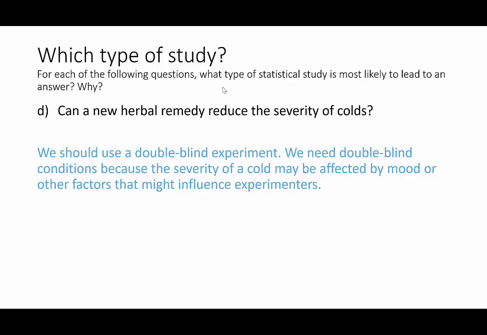That's called a bias. You want to make sure that they're not thinking, well, they seem better, and I know that they're taking the drug, so clearly the drug is working. Whereas that same person, maybe there's an identical twin who's in the placebo group and they look the same, but you're like, oh, they have a red nose and they coughed once, so I think it didn't work, and therefore the herbal remedy does in fact work. So we just want to be aware of that.